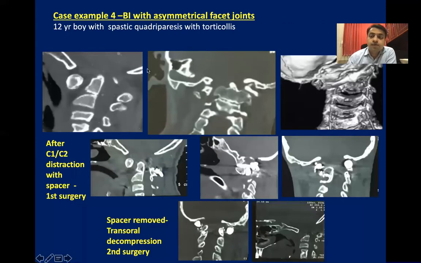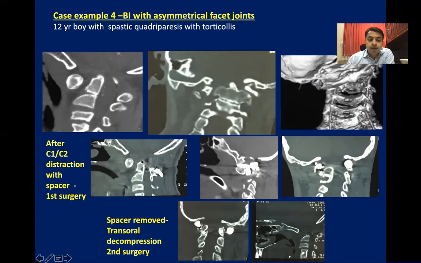One interesting case, a 12-year-old boy with spastic quadriparesis with torticollis. Look at the joints. One is grossly vertical and one is horizontal, and the patient had this kind of tilt and torticollis and rotation. So what we did was C1C2 distraction and spacer in the first surgery. BI is significantly reduced.